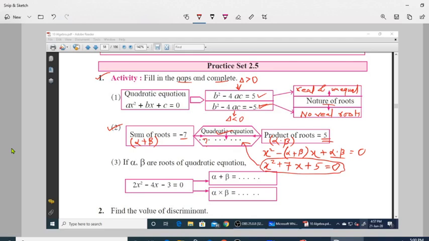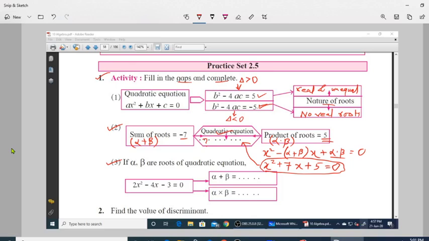Now come to question number 3. If alpha and beta are roots of the quadratic equation 2x square minus 4x minus 3 equals to 0. This is a quadratic equation. So we need to find alpha plus beta and alpha into beta.